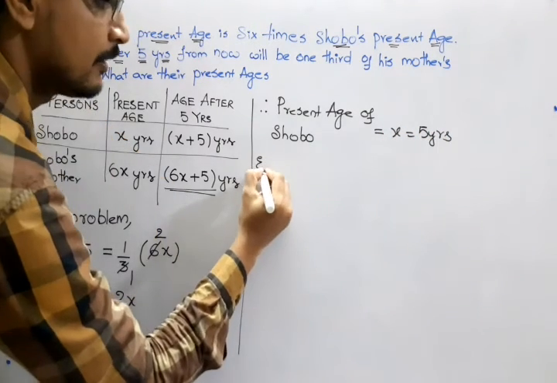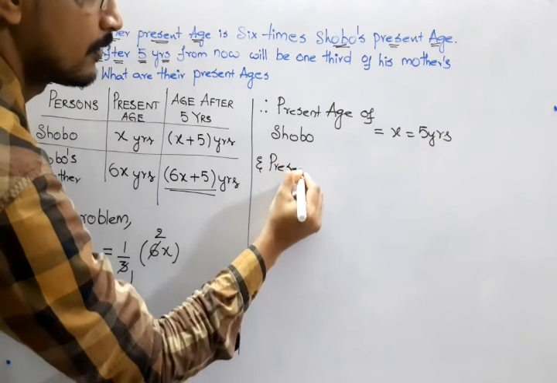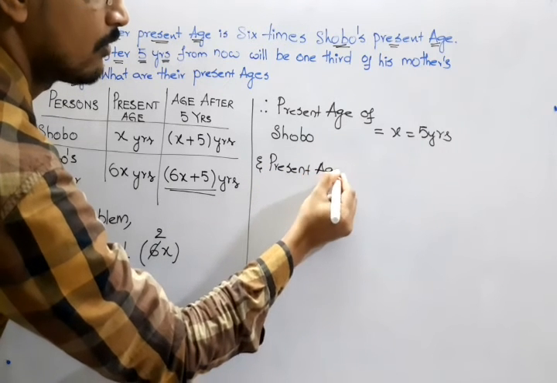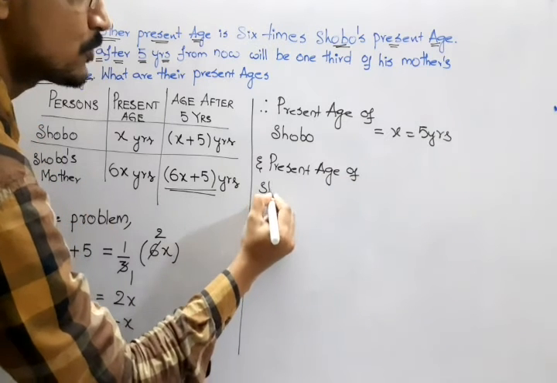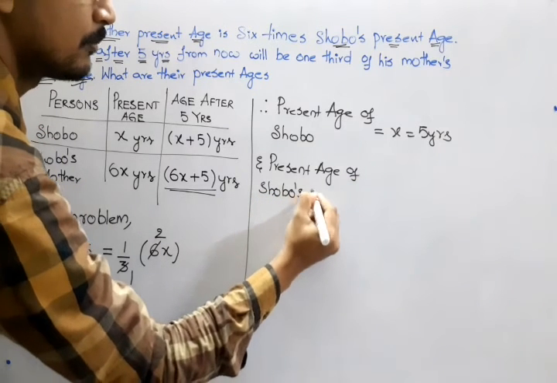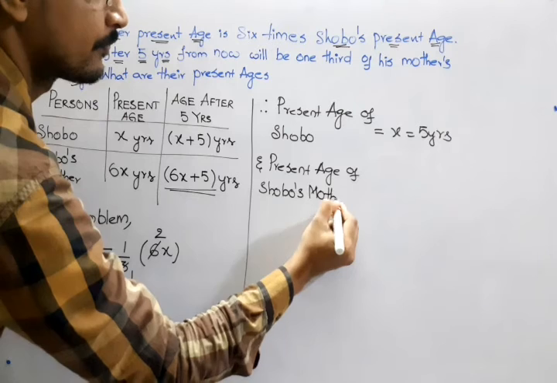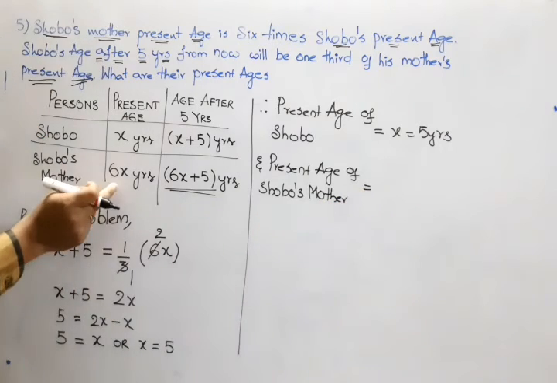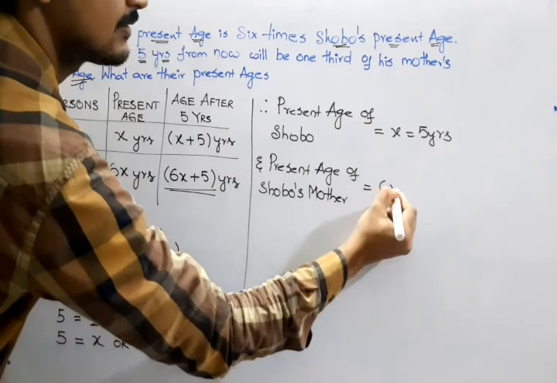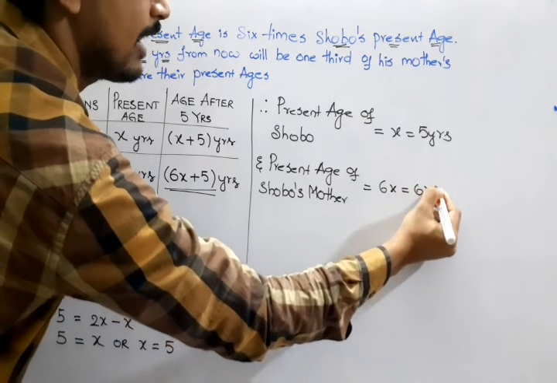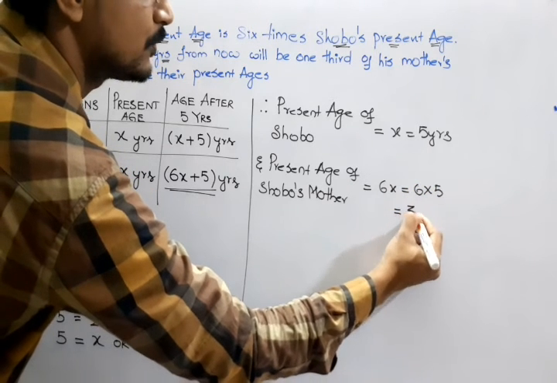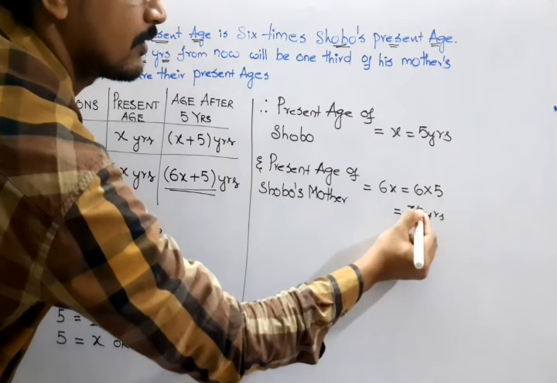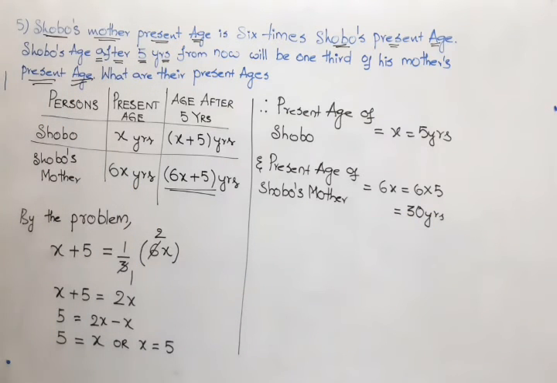And the present age of Shobo's mother, what is it? 6x. 6x is equal to 6 into the value of x, which is 5. That is equal to 30 years. Hope you are clear. So please copy this nicely into your CW. Now let us move to the next question.